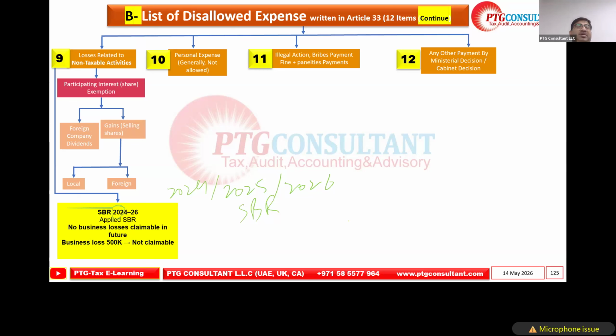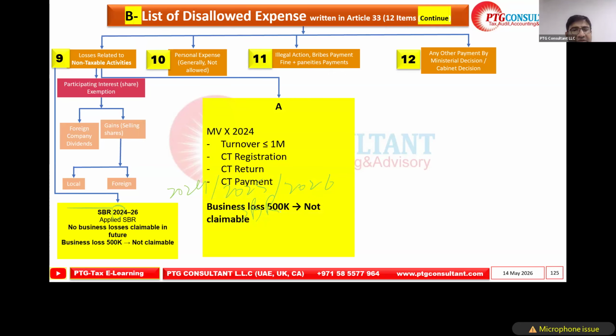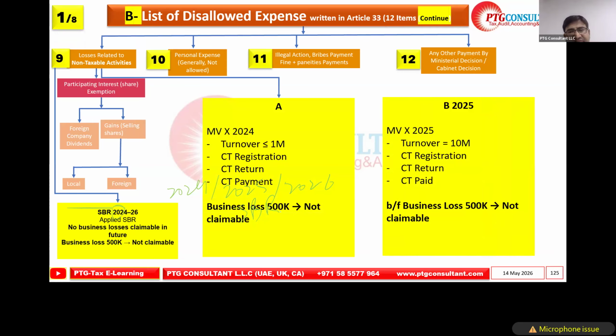This is because we claim the relief. So the important part here: if we have losses, we should not go for SBR. We can save our tax losses for the future. This is the same, just a couple more examples on the same topic.